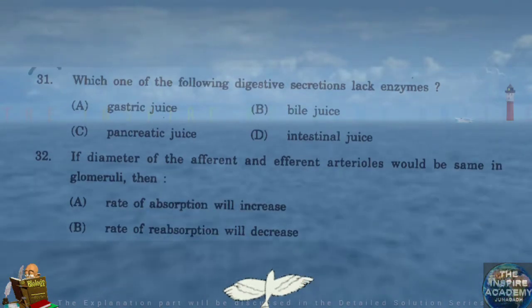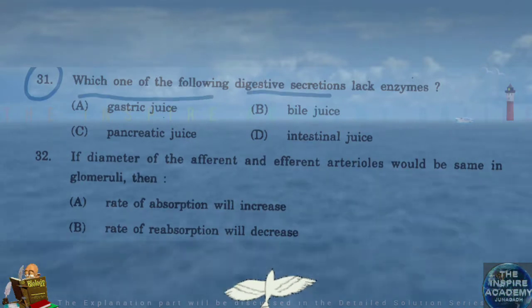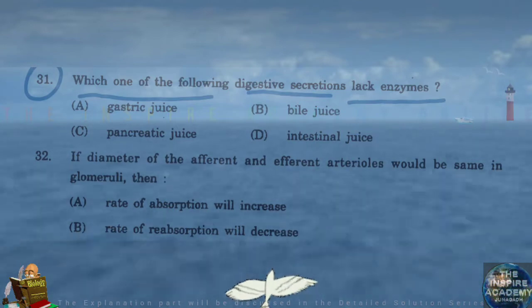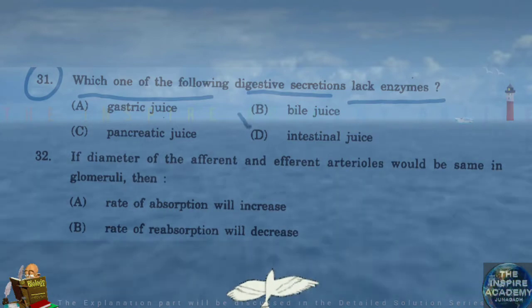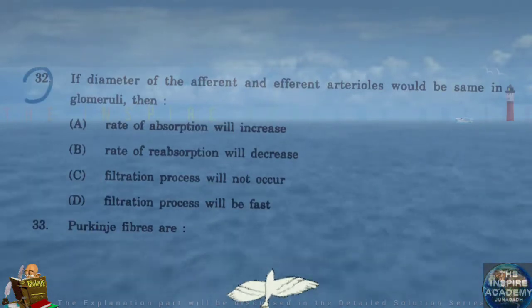Question number 31. Which one of the following digestive secretions lack enzymes? Bile juice. Question number 32.